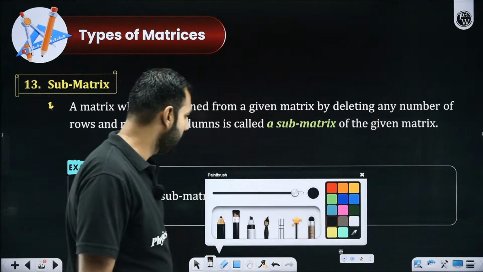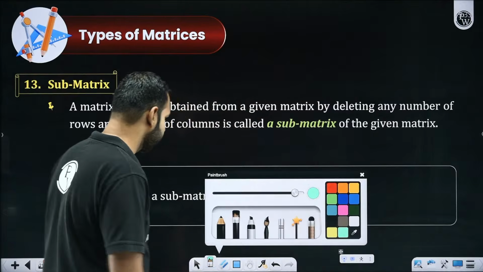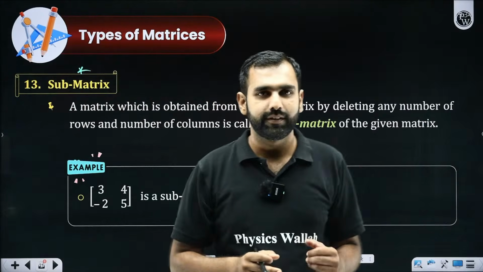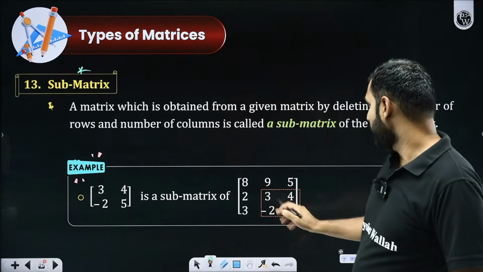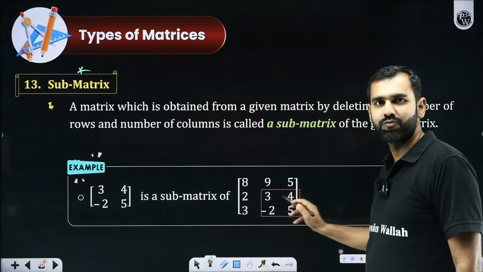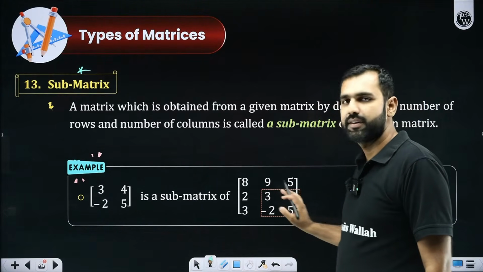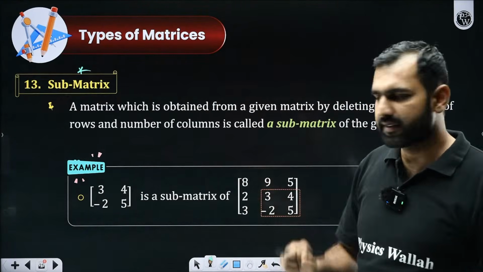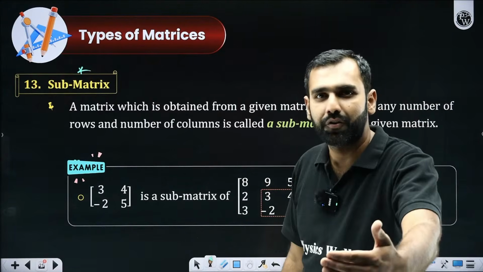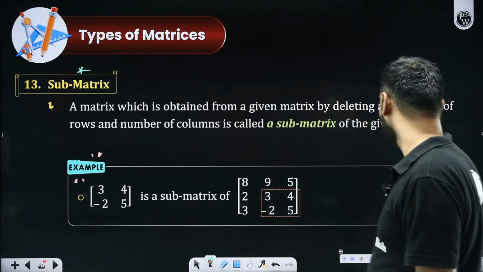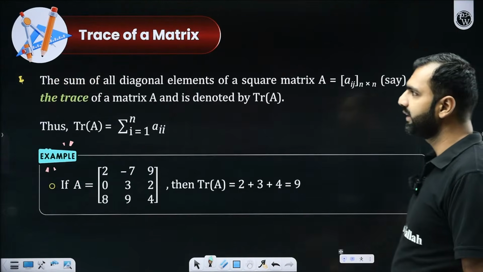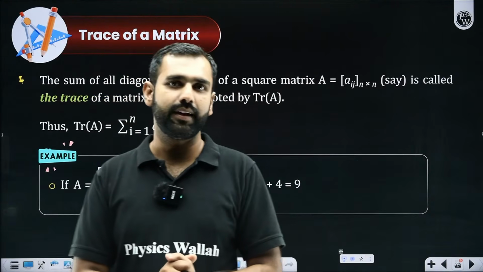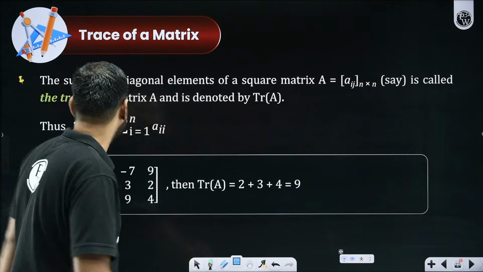With this, now I'll tell you one more very simple version here, which is called the submatrix. It is like a subset. What does it mean? If there is a matrix, and from it I have chosen certain elements, these elements will give you the submatrix. You choose a few elements out of a matrix, and it is called a submatrix of that given matrix. Everybody clear on that? So far I was explaining some decent standard terminologies only. Everyone comfortable with that? Now, let's talk about trace of a matrix.